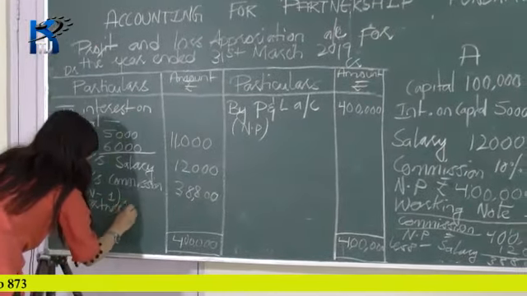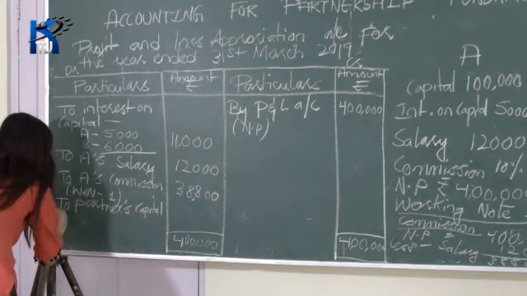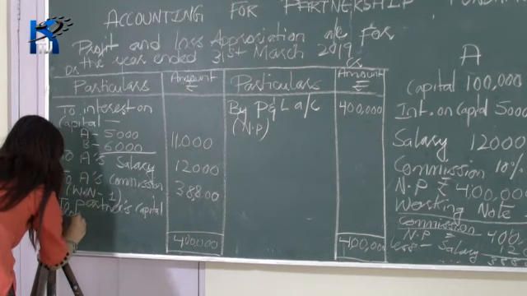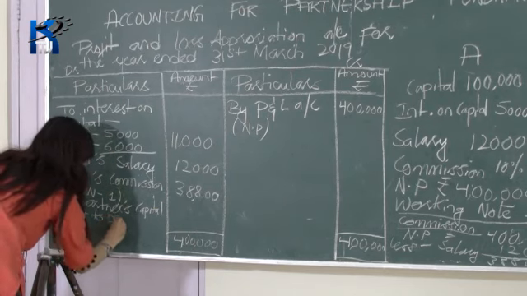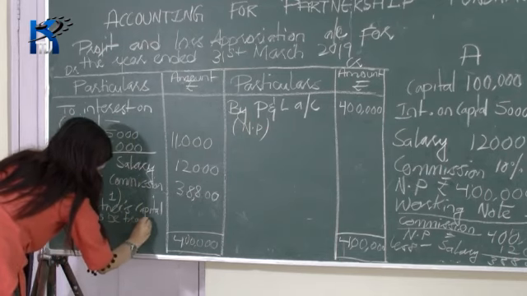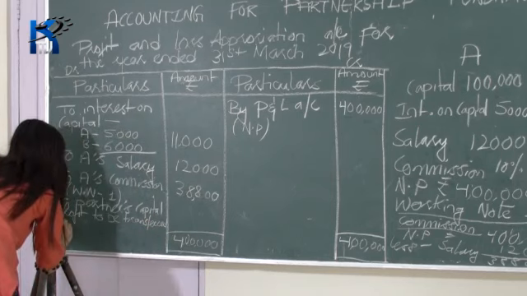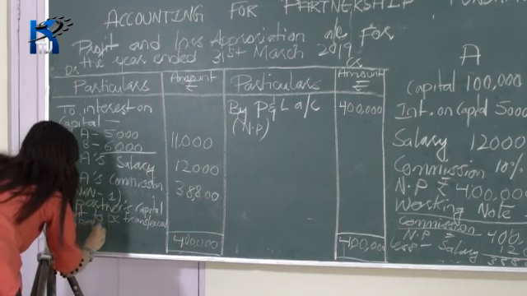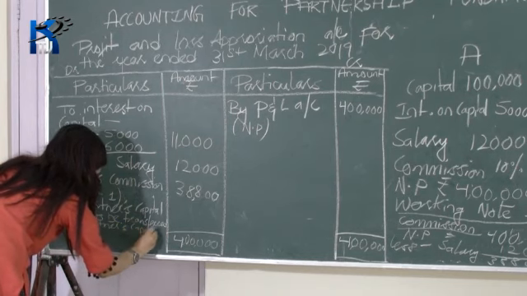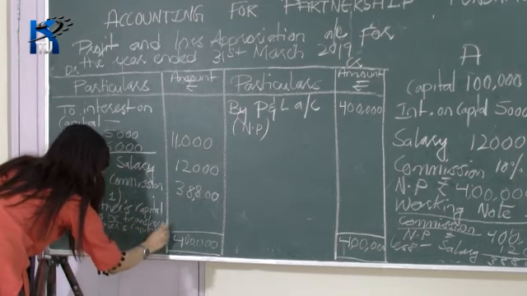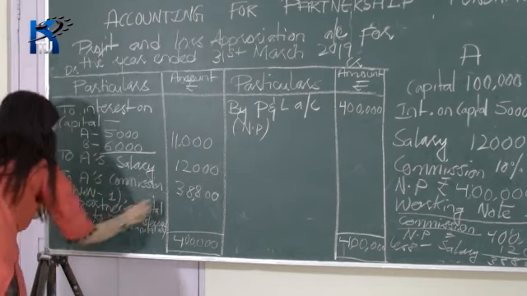To partners capital and inside the bracket write profit to be transferred to partners capital account. Okay. Bracket close. Now you write the difference.